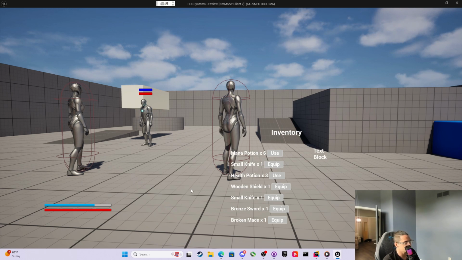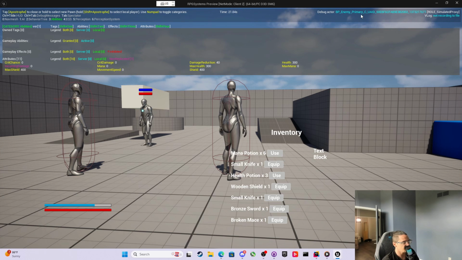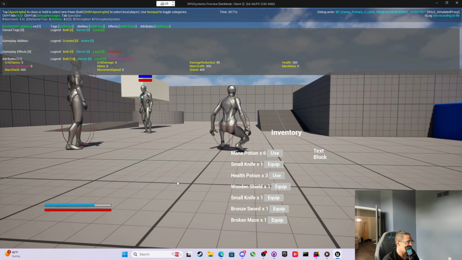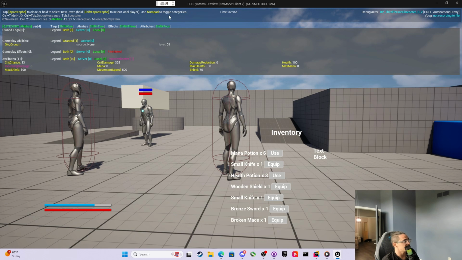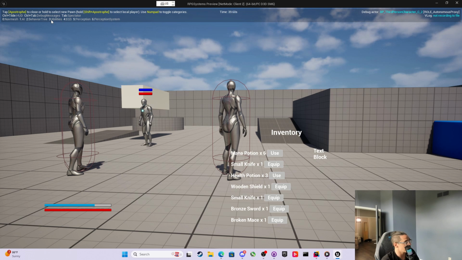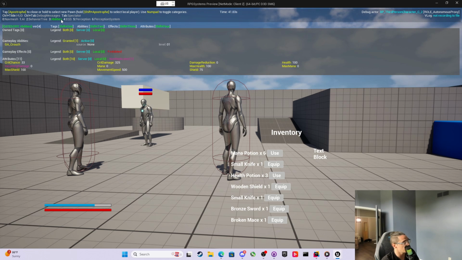Now, if I hold Alt and I press tilde, I'm looking at enemy primary. So I need to hold Shift. It says hold Shift and press apostrophe to select a local player. So that's what I'm going to do because I want to see that the third person, character 2, is me, right? I want to press number 3 on my keypad to be able to show abilities. They took away the debug that I can find for GAS, so this is the new debug we're going to have to use. But if I look at this, my movement speed value is 500, right?